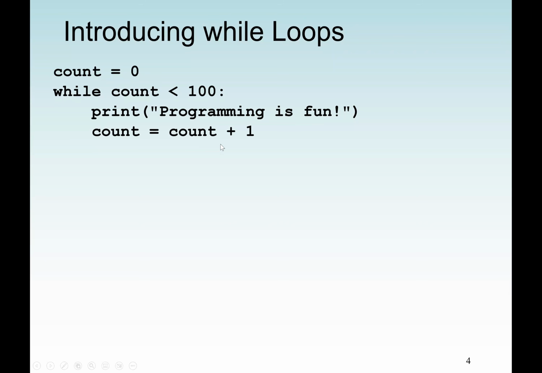We increment to 2. Is 2 less than 100? We keep going until we reach, let's say, 99 is less than 100. By then we are going to print our last statement, "programming is fun," which, from 0 to 99, means we have printed it 100 times. Now 99 plus 1 is 100. Is 100 less than 100? No. So now the loop will terminate. It won't do anything anymore.